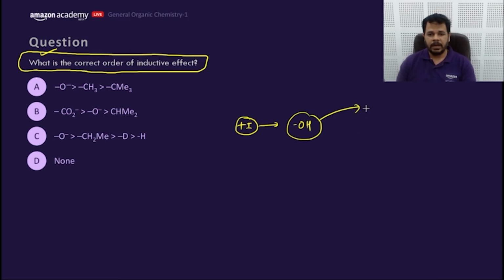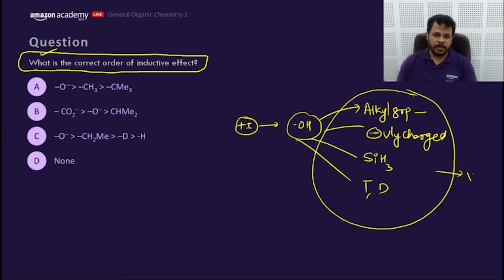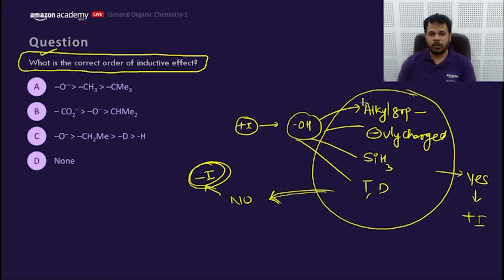Whether it is an alkyl group, whether it is negatively charged, or it is SiH3, or it is T or D. If any of these questions comes with the answer yes, that means this group would be plus I. If all of these questions come with the answer no, that means the group would be showing minus I. So ask these 4 questions with that group.